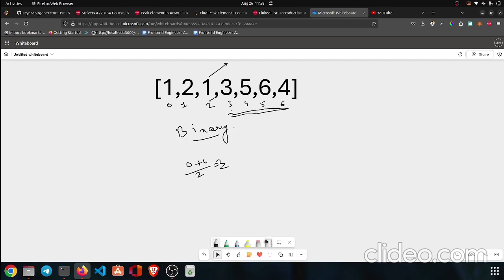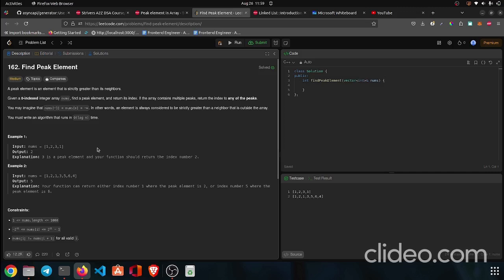But why am I saying that? What is the proof that the solution lies here? I said the solution lies in this range, but as we can see, on the left we also have 2, which is a correct solution for our problem. In the question they have given that there can be multiple peaks, but we need to just return a single peak.